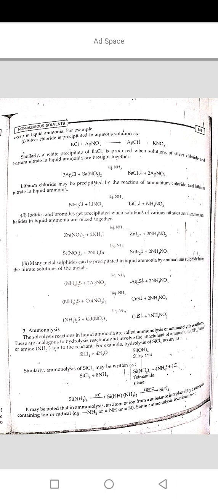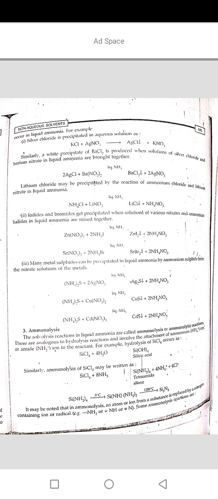Next is ammonolysis. The solvolysis reactions in liquid ammonia are called ammonolysis or ammonolytic reactions. These are analogous to hydrolysis reactions and involve the attachment of ammonium NH4 positive ions or amide NH2 negative ions to the reactant. For example, hydrolysis of SiCl4 occurs as SiCl4 plus 4H2O changes into Si(OH)4. Similarly, ammonolysis of SiCl4 may be written as SiCl4 plus 8NH3 changes into Si(NH2)4,